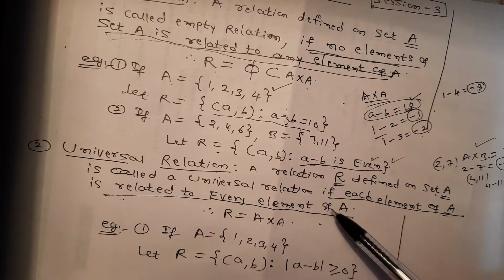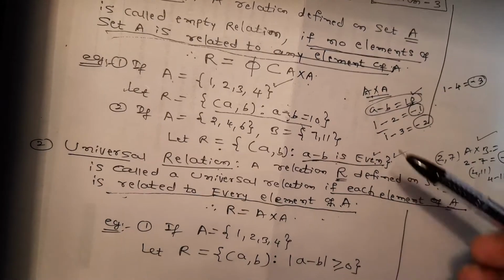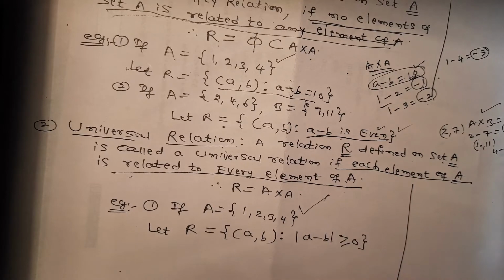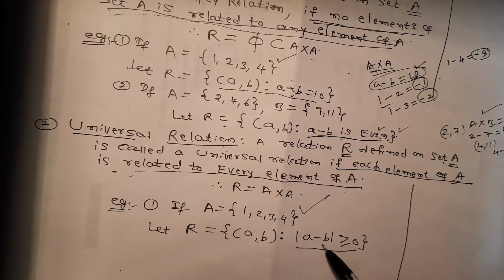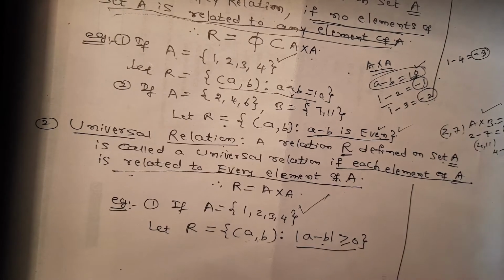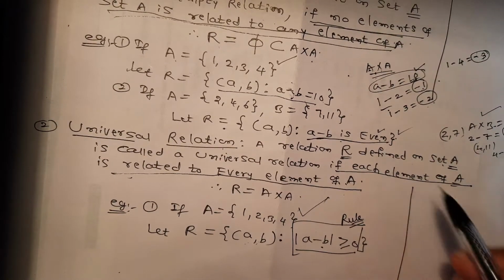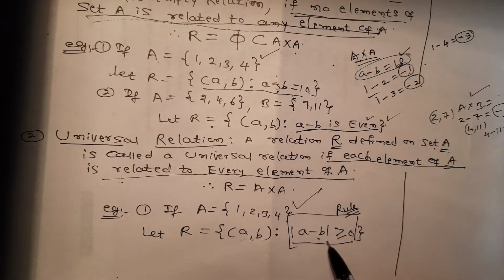Every element should satisfy the rule. For example, observe here, I have taken once again a single set A and I have defined a relation within it: (a, b) such that mod of a minus b is greater than or equal to 0. This is the rule. Let me check it out.